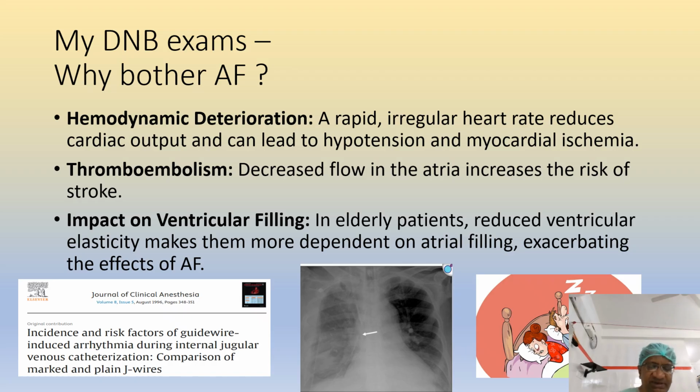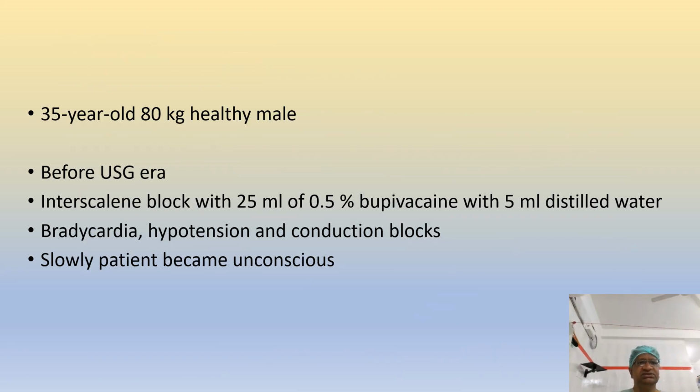Guide wire induced arrhythmias. A 35-year-old healthy 80 kg male, I gave this before the USG-guided block: 25 ml of 0.5% bupivacaine with 30 ml, and there were a lot of conduction blocks, bradycardia, hypotension. Slowly the patient became unconscious. Thank God, we put the tube and treated with IV fluids and ephedrine. Patient came back. There was no arrest at all. And we did the surgery, and this was diagnosed later as LAST.